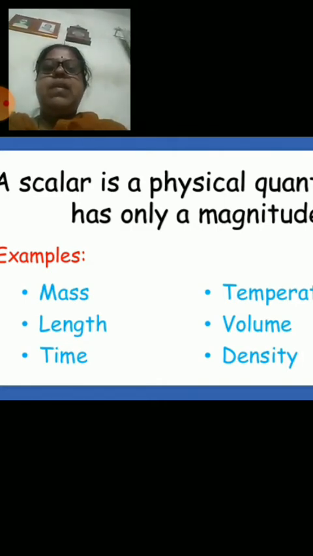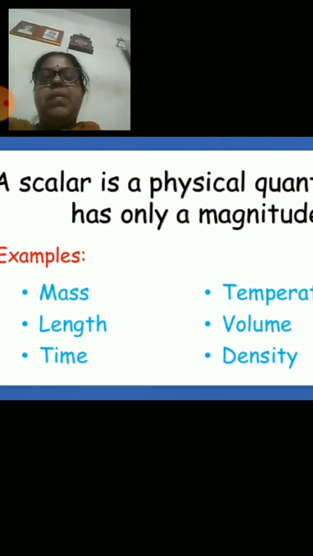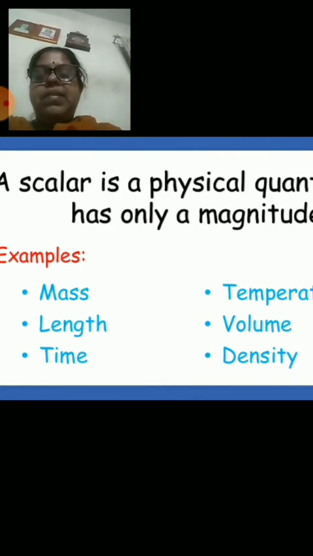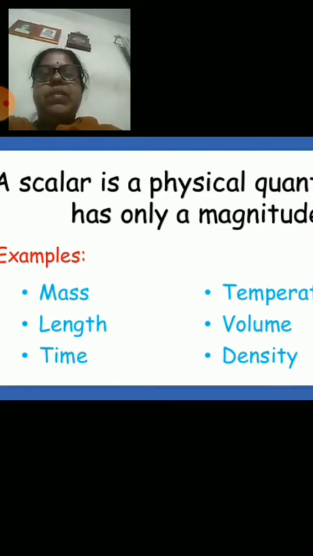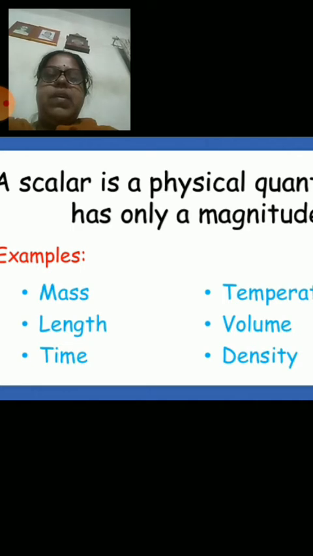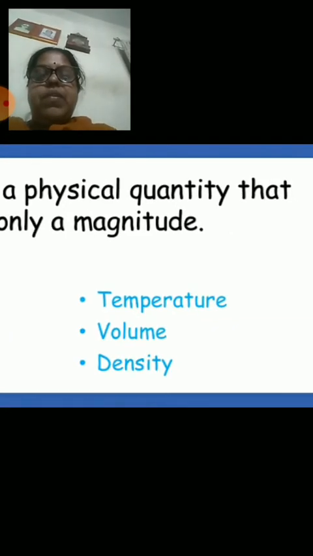And scalar is a physical quantity which has only magnitude. So fundamental quantities like mass, length and time are definitely scalar quantities, but derived quantities can also be scalar quantities, or derived quantities can also be vector quantities. Okay, next we are going to move to the next slide.